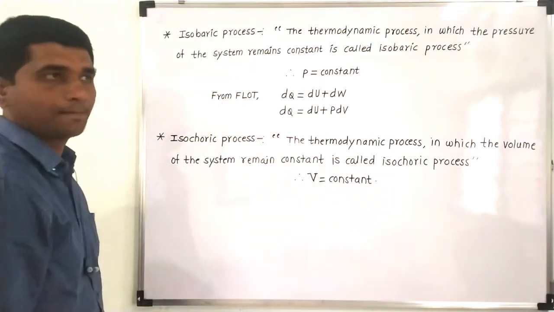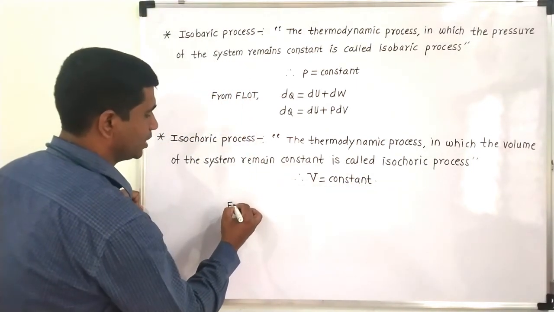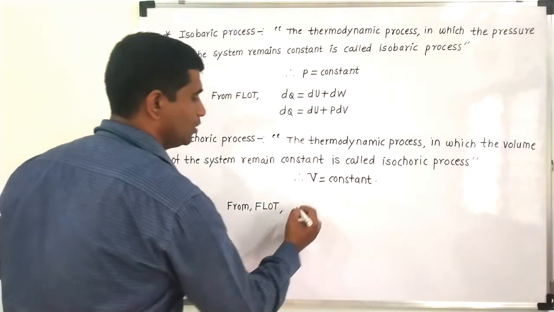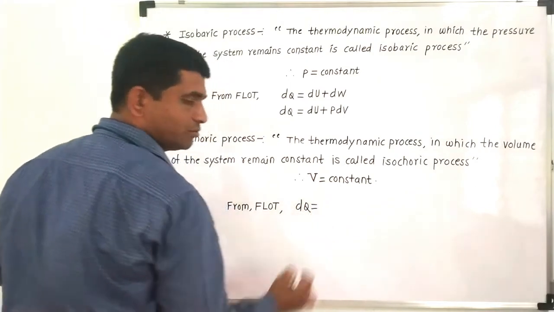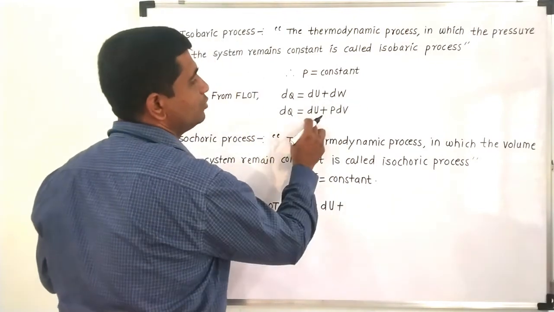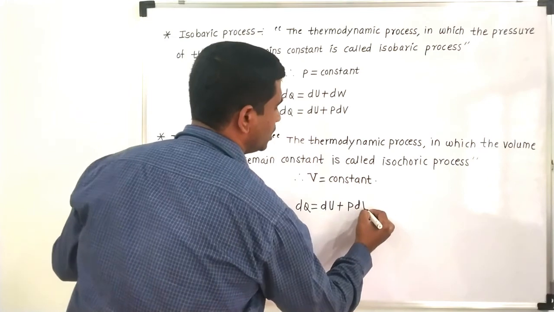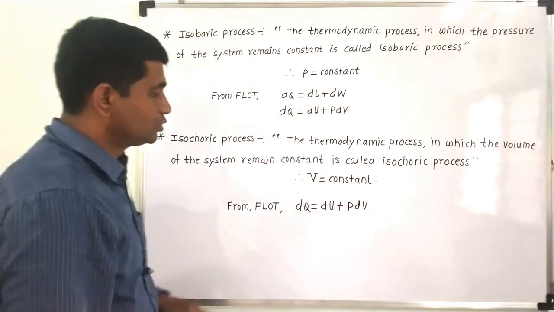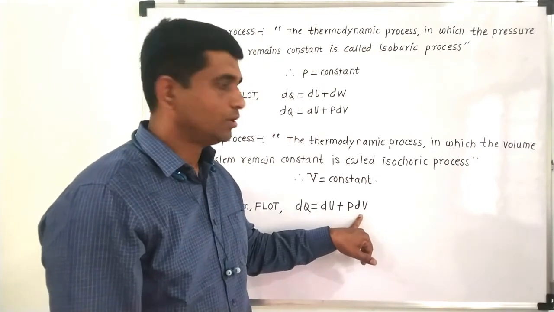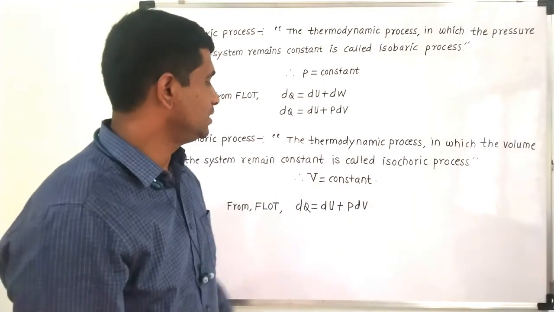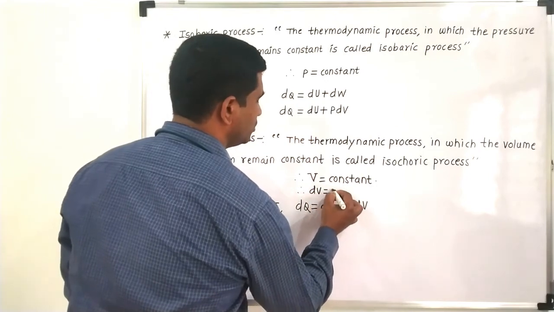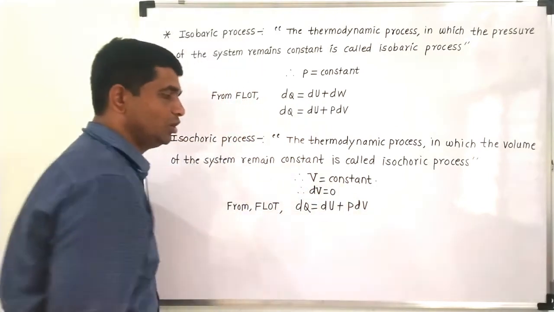As volume is constant, what happens from the first law of thermodynamics? We know the statement of the first law: dQ is equal to dU plus dW, where dW is nothing but P dV. So whatever amount of heat is given will be used to increase the internal energy and to perform some external work. But in this case, for an isochoric process, as volume is constant, the change in volume will be 0.